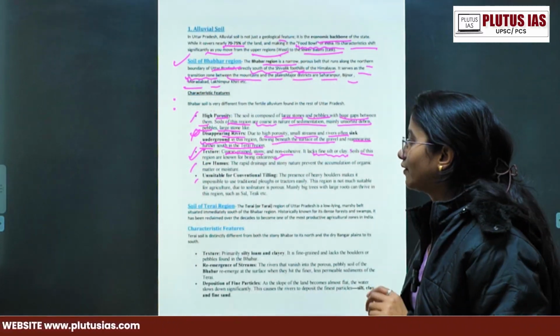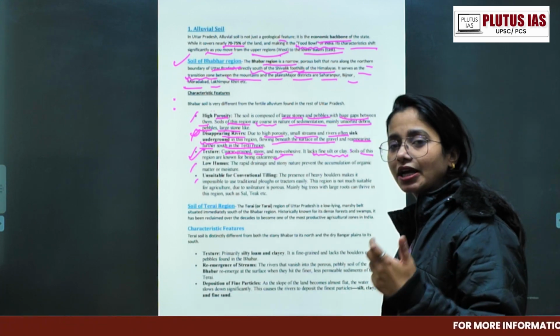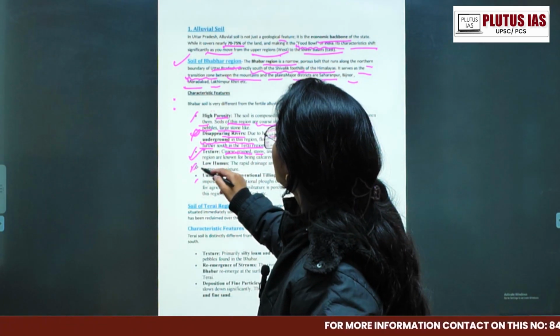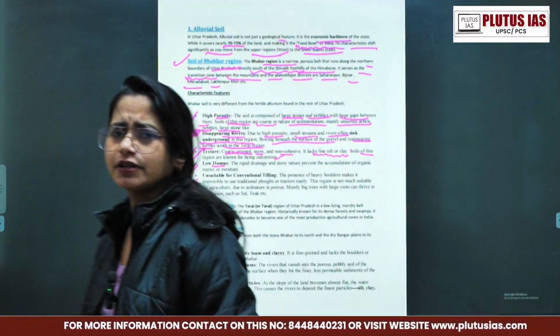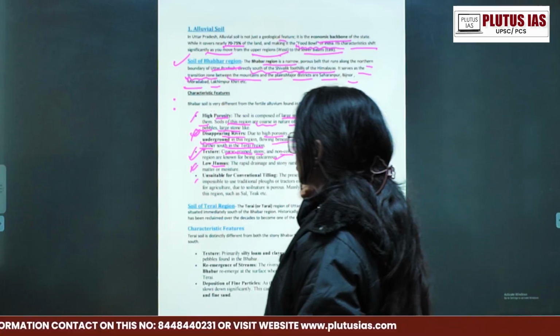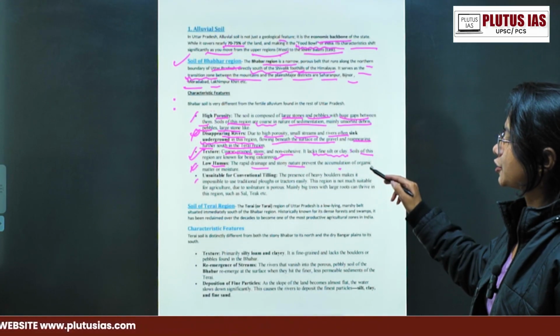Then the low humus. Of course, what is humus? Your dead and decomposing matter, right? So here there is not much of it. So the rapid drainage and stony nature prevent the accumulation of organic matter or moisture. Therefore, this region has low humus content. The last one is that it is unsuitable for conventional tilling. So that's how you write the point.